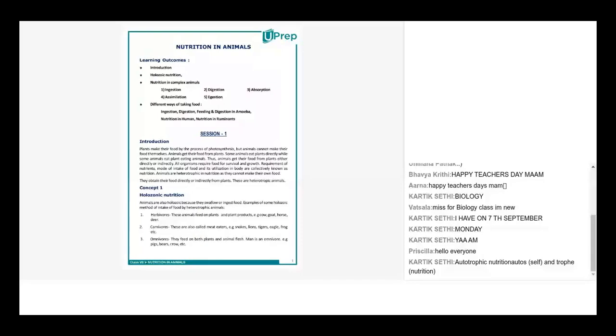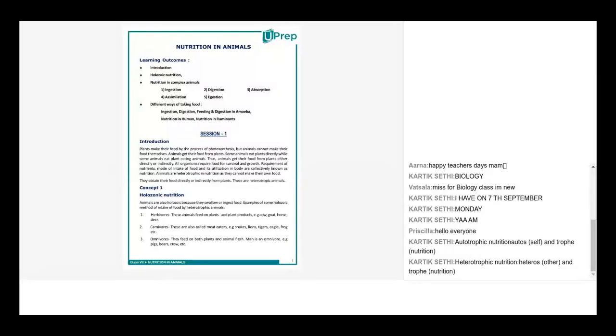Even within autotrophic nutrition, these are of two types. Priscilla, do you recollect? Yes, ma'am. In autotrophic, there is chemoautotrophic and photoautotrophic. Excellent. And in heterotrophic, there are 4 types: parasitic plants, saprophytic plants, insectivorous, and symbiotic plants. Excellent, Priscilla. Amazing.